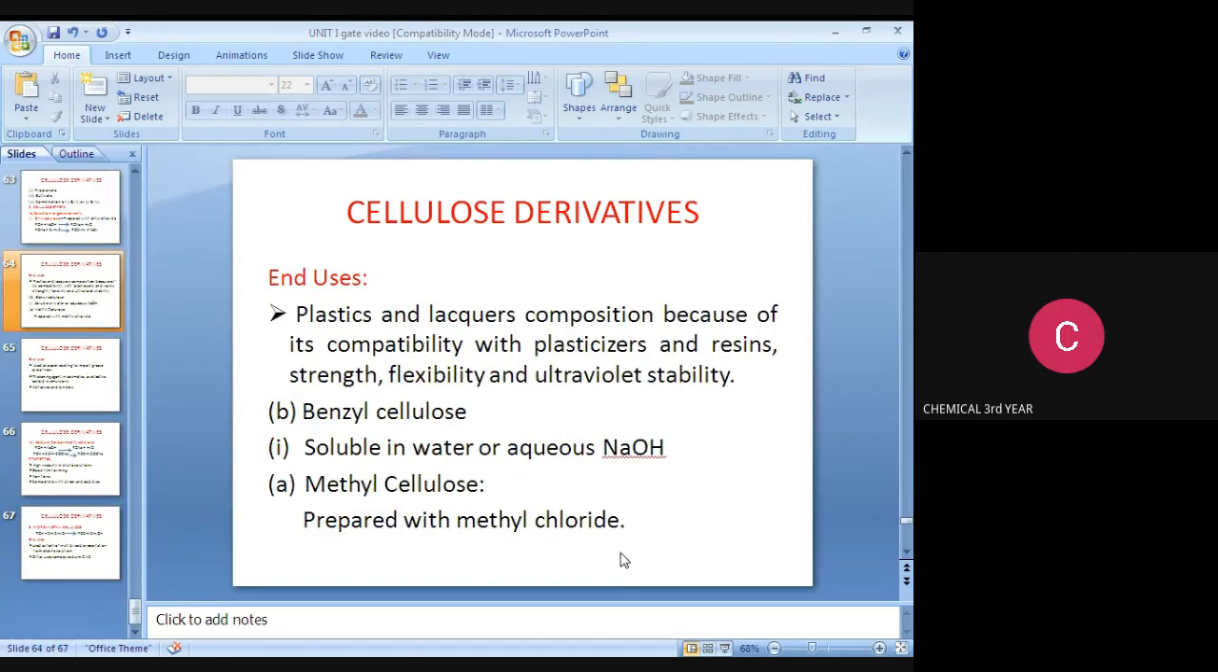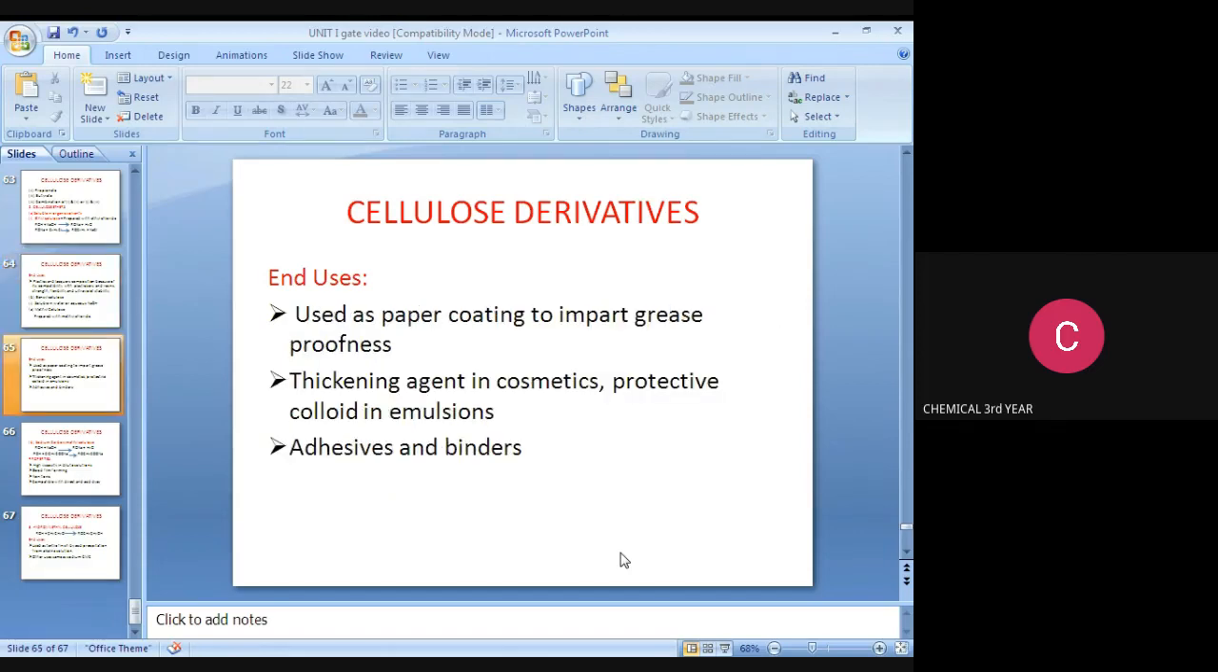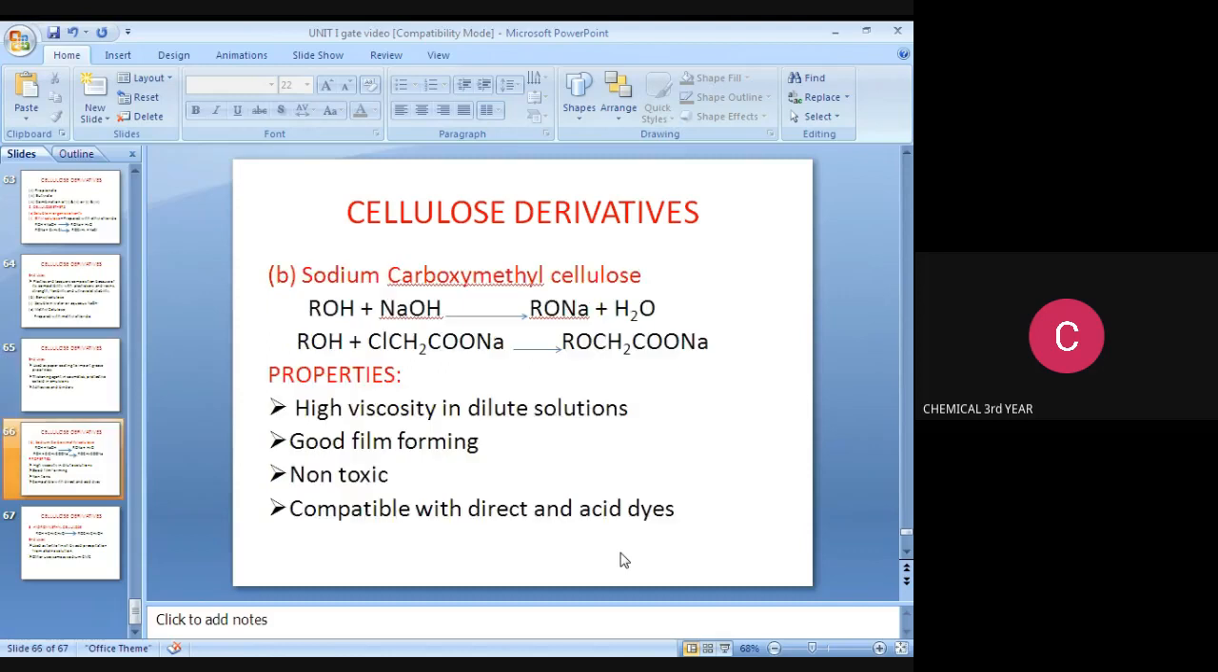Cellulose derivatives. These are the uses. Plastics and lacquers composition because of its compatibility with plasticizers and resin, strength, flexibility, and ultraviolet stability. Benzyl cellulose is soluble in water or aqueous NaOH. Methyl cellulose is prepared with methyl chloride. Cellulose derivatives, these are the uses. It is used for coating to impart grease proofness, as a thickening agent in cosmetics, protective colloid in emulsions, adhesives, and binders. Sodium carboxymethyl cellulose: ROH plus NaOH produce RONa plus H2O, RONa plus ClCH2COONa produce ROCH2COONa.